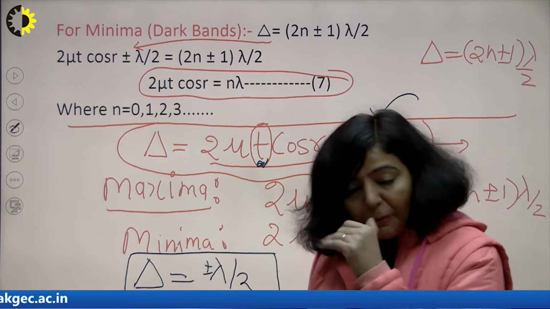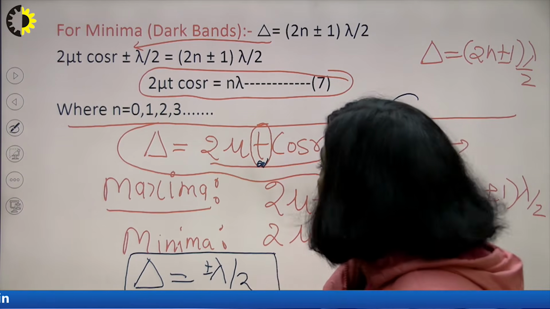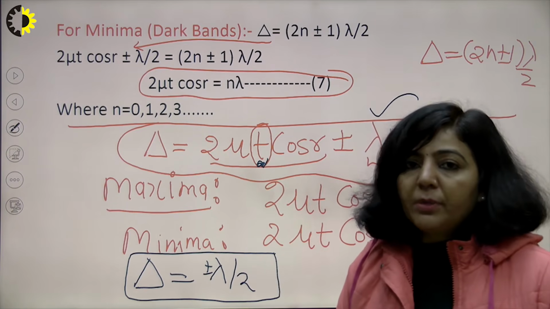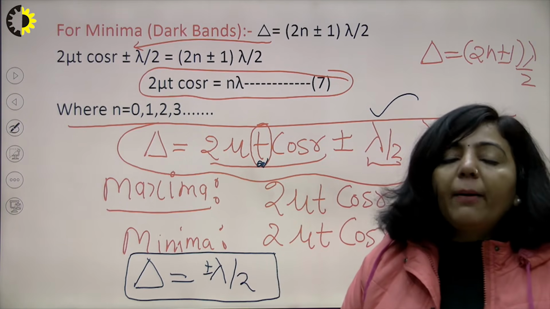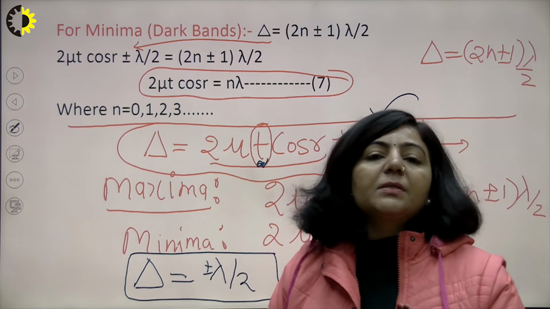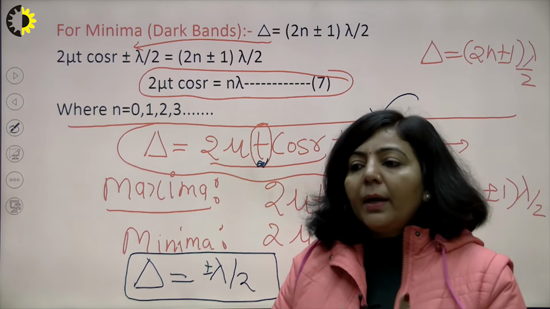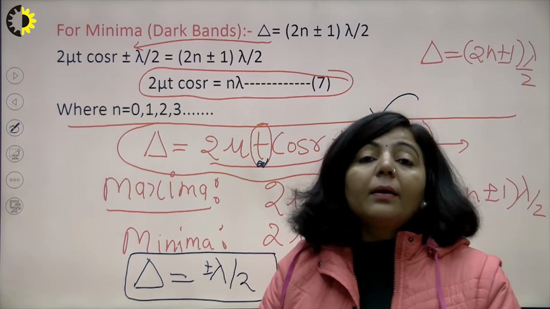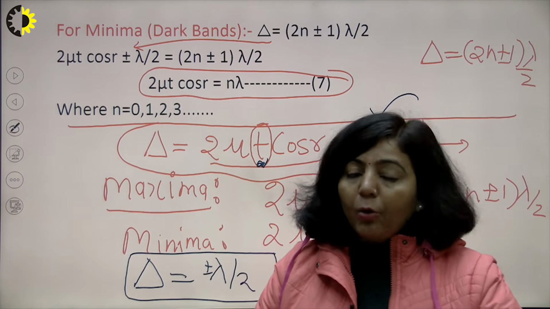And you know this plus minus lambda by 2 represents the condition of minima. It is an odd multiple of lambda by 2, and whenever you have a path difference as an odd multiple of lambda by 2, that represents the condition of minima. It means that an excessively thin film will appear dark in the reflected system. I hope this point is clear.